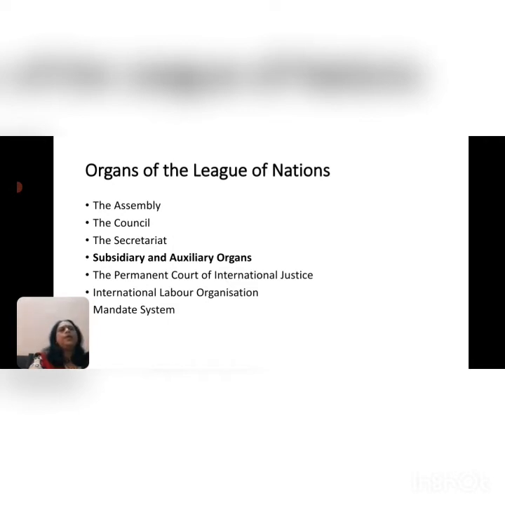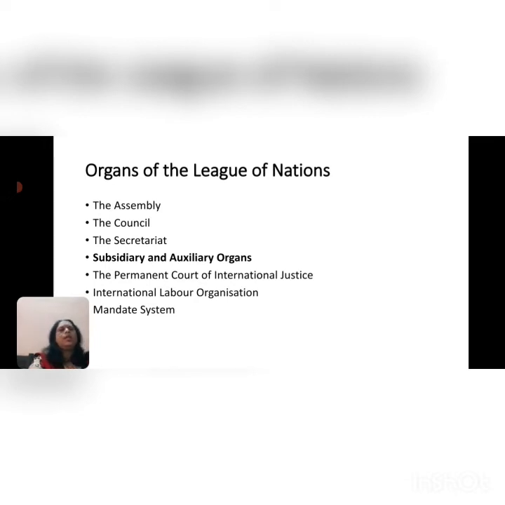Now when we talk about the subsidiary and auxiliary organs, we have first the Permanent Court of International Justice. It consists of 15 judges, and there were lots of changes over a period of time. Earlier there were 11 full-fledged judges and 4 deputy judges, but in 1930 the number of judges was increased to 15, and that became a standstill. These judges were appointed for a period of 9 years. However, they were eligible for reappointment.